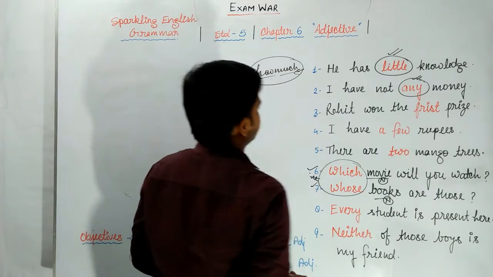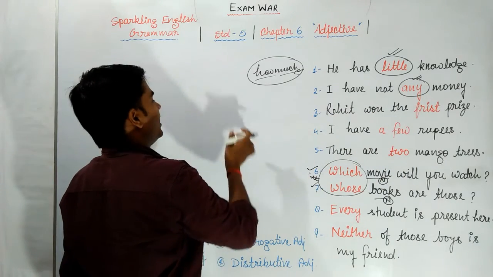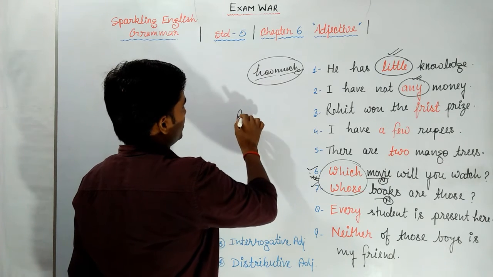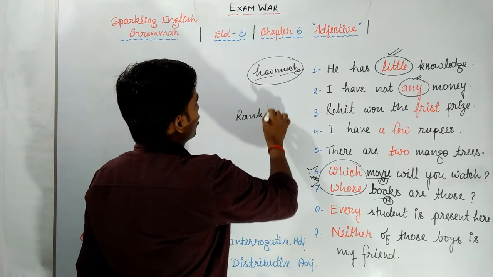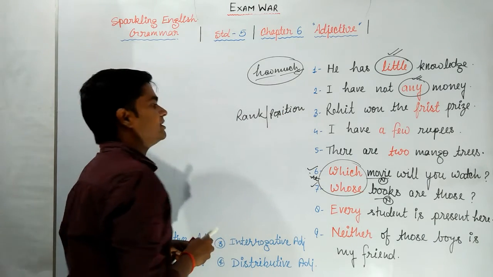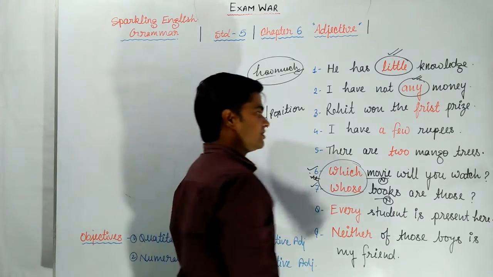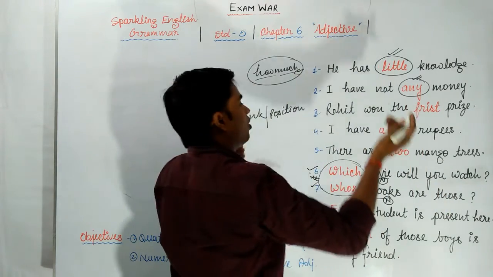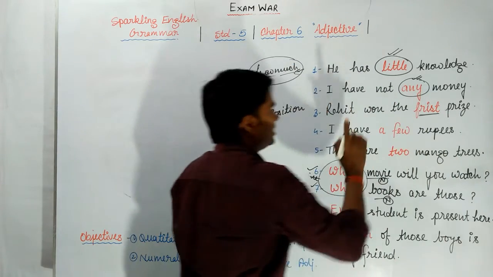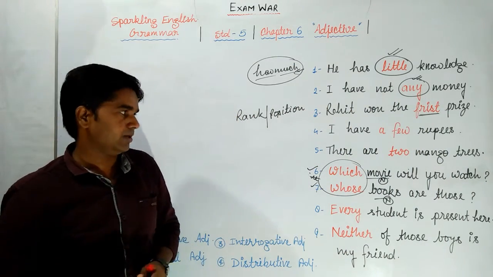Let's discuss the third one. Rohit won the first prize. My dear students, any adjective which tells us rank or position is an ordinal number adjective. So first, second, third, next, last, all these types of words are ordinal numbers. So first is an ordinal number adjective. I think you got this point very well.